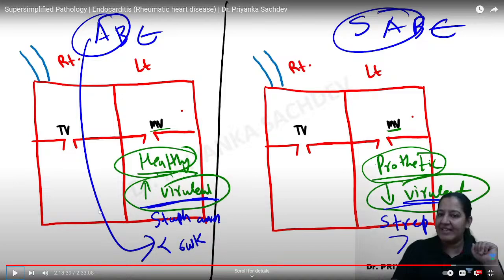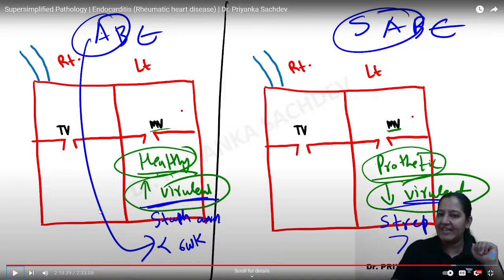Tricuspid valve, mitral valve, right, left. This valve is healthy, so a highly virulent bacteria is needed to cause damage, which is the Staphylococcus aureus, which causes the prosthetic valve disease.